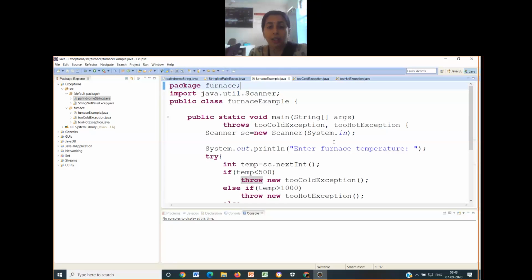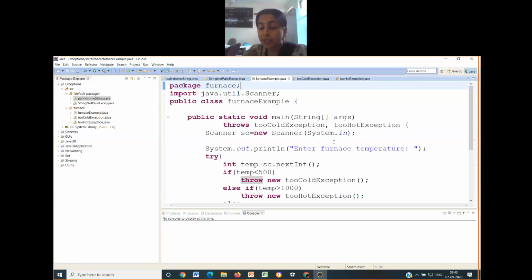Now, this example talks about reading from the user what is the temperature of the furnace. If the furnace temperature entered is lesser than 500, then it should throw an exception: furnace is too cold, you have to increase the temperature.